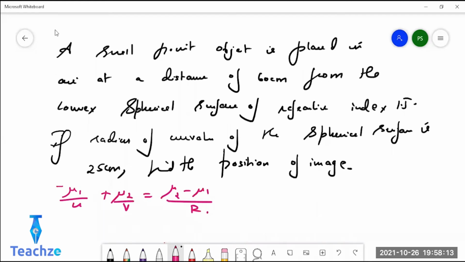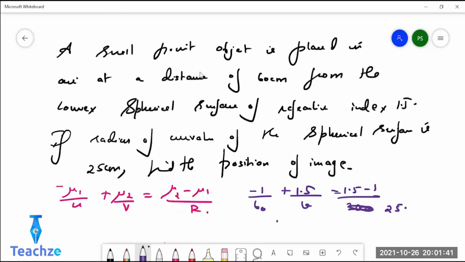Easy. Direct question. What is the answer, Shalini? Sir, 0.5 by 25, sir. No. See, mu1 is refractive index of air. So it will be minus 1 by 60 plus 1.5 by v equals 1.5 minus 1 by 25. From this you have to find v. So you will get 1.5 by v equals 0.5 by 25 plus 1 by 60. So you will get v as 450 centimeters.